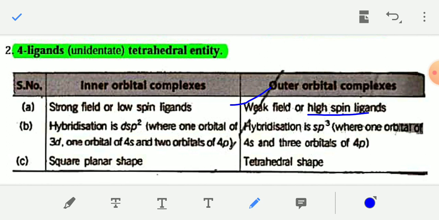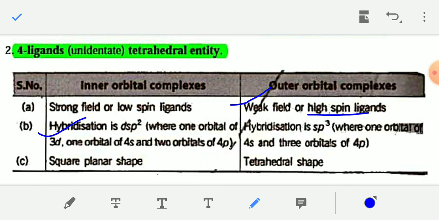In case of octahedral complexes, the hybridization of inner orbital complexes is d2sp3, and in case of outer orbital complexes, it is sp3d2. But in case of square planar complexes, hybridization is dsp2.